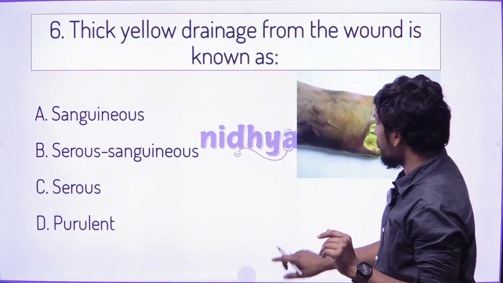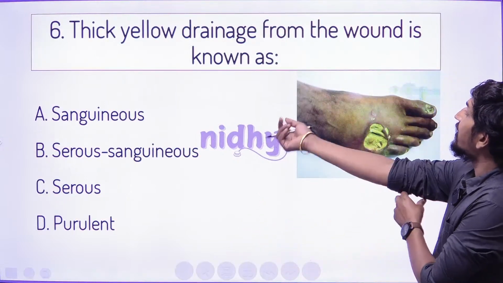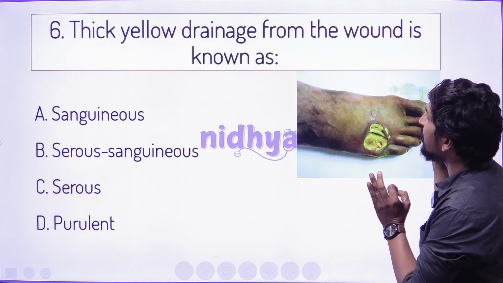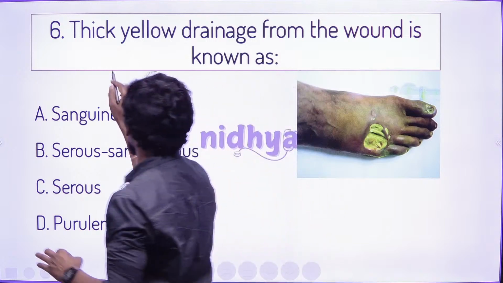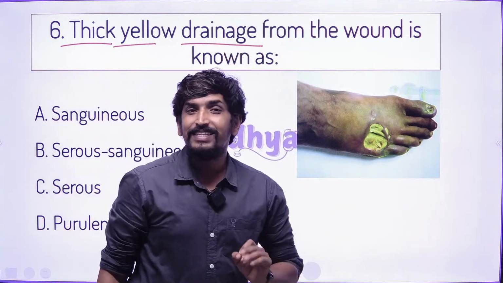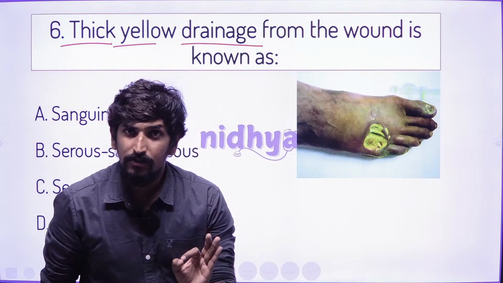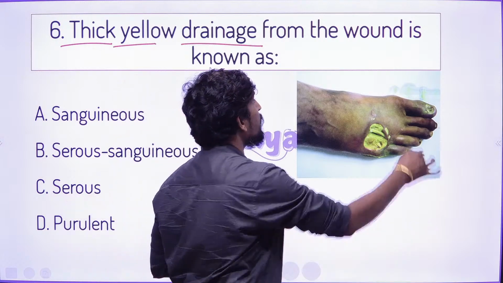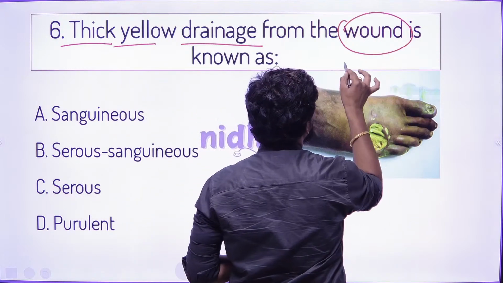Then if you go with the next question: the thick yellow drainage from the wound is known as. The question is very simple. Thick yellow drainage, thick yellow secretion from the wound. You know the wound. What is the meaning of a wound? A wound is nothing but a skin puncture.